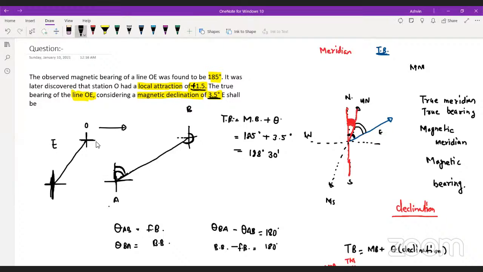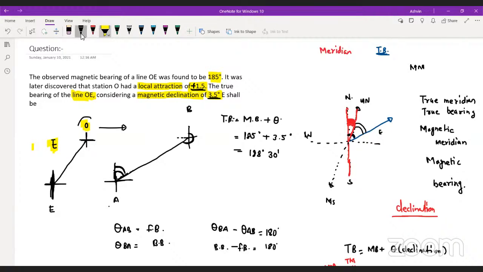So basically, the observed magnetic bearing of line OE is 185 degree, and there is a local attraction of plus 1.5 degree. This local attraction can be present either on O or E, or on both. So basically it is plus.